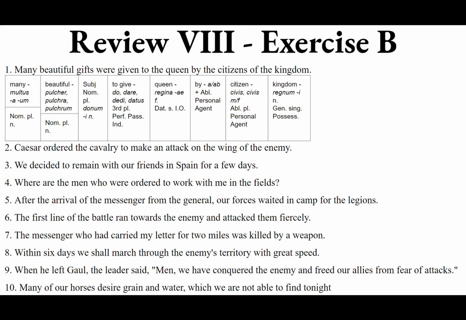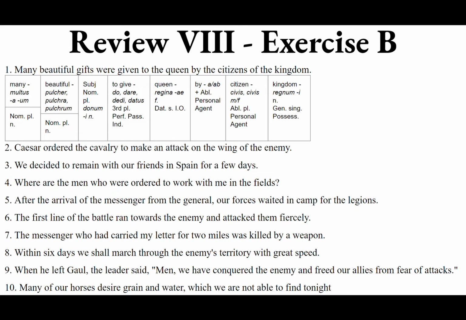So sunt, iussi sunt, qui iussi sunt, and iubeo in the active voice, like we saw in sententia secunda, takes a subject accusative and an objective infinitive to complete its meaning. Caesar ordered the subject accusative to do the objective infinitive. Caesar ordered the cavalry to do something. When iubeo is in the passive, the men who were ordered to work with me, notice we dropped the subject accusative. We no longer have a subject accusative, who were ordered to work. Now we just have a complementary infinitive. So in the passive, iubeo takes a complementary infinitive to complete its meaning.